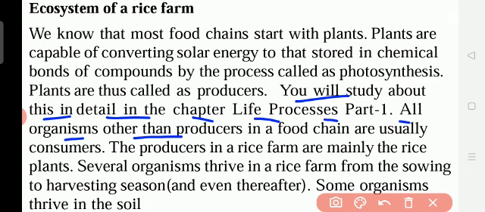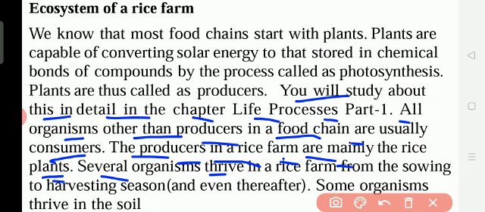All organisms other than producers in a food chain are usually consumers. The producers in a rice farm are mainly the rice plants. Now animals, birds, human beings, all are the consumers. Consumers means what? Eaters. We eat the food that we get from the plants. So we are the consumers, plants are the producers.